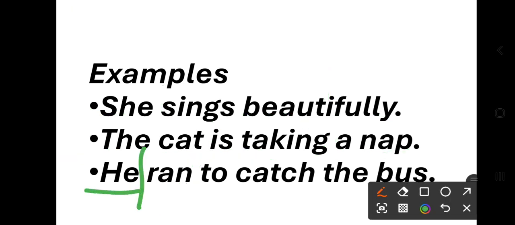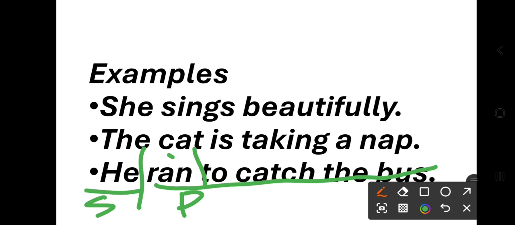He is the subject, and ran to catch the bus is the predicate. The detail of what and why, ran to catch the bus, is making complete sense. However, he ran is also complete sense. Why? Because he ran, right? But to catch the bus is more detail.